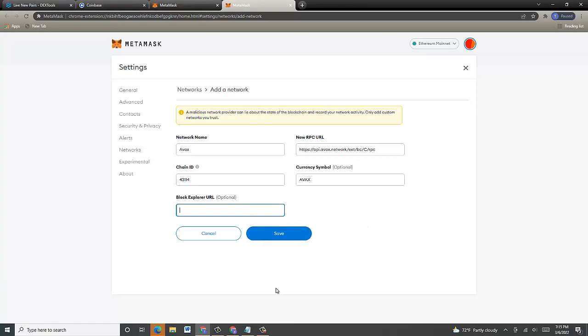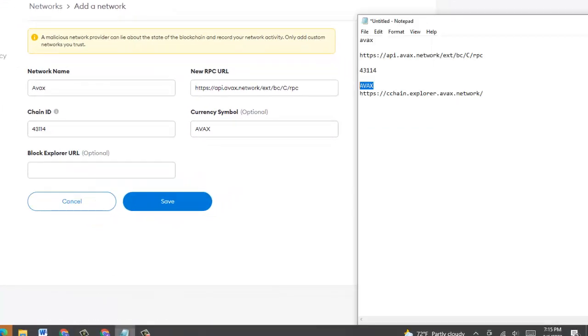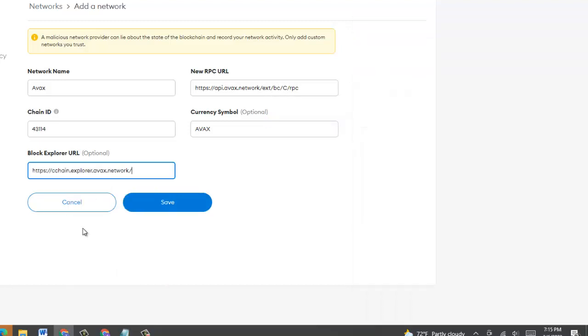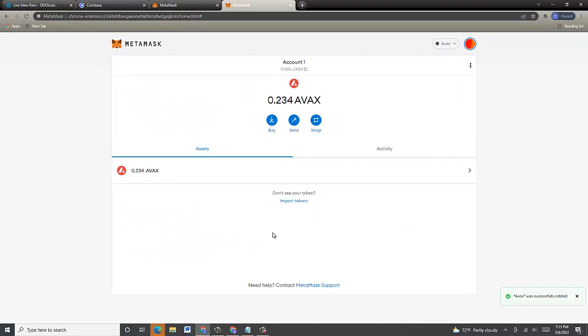Then I'm going to put in the block explorer URL. Now that is cchain.explorer.avax.network/. I'm going to save it. Boom. I have AVAX added to my MetaMask.